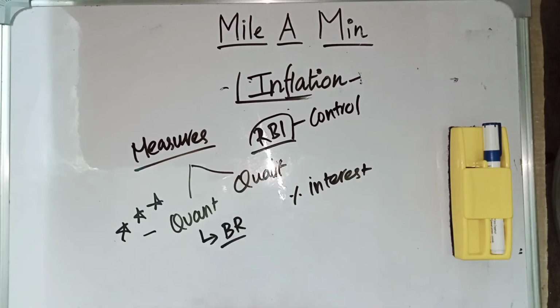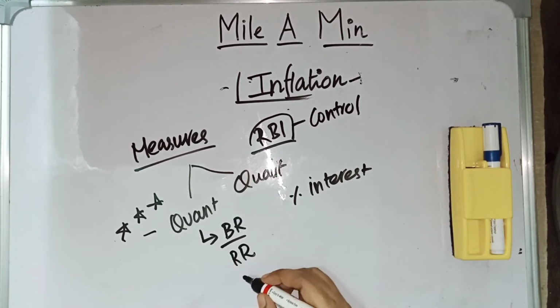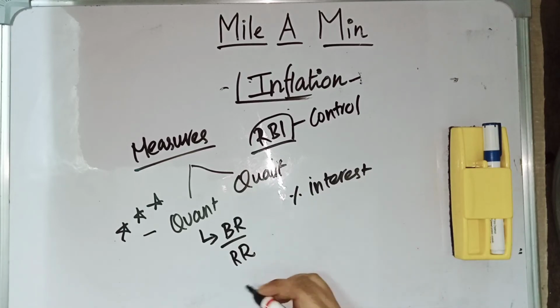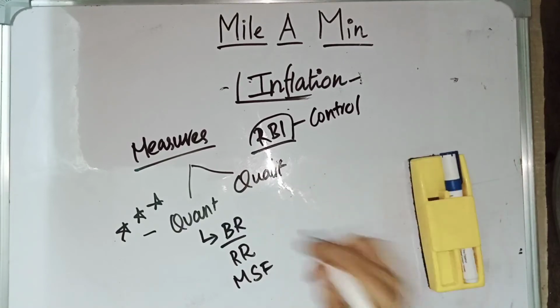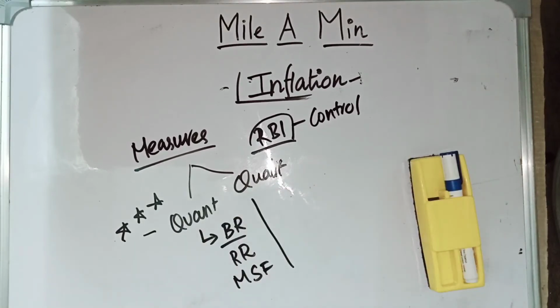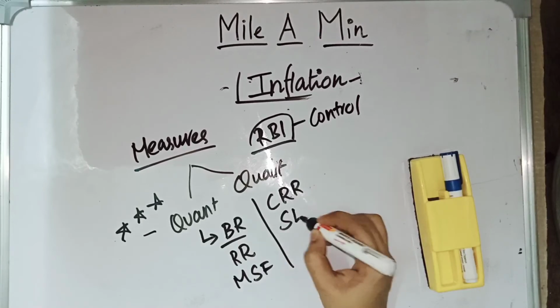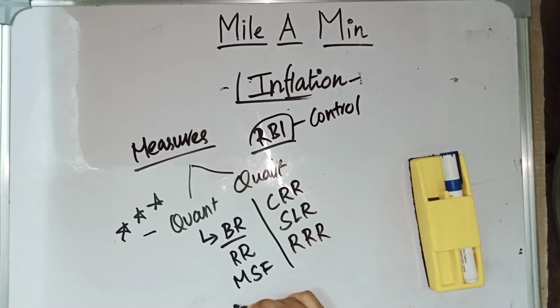If they get a long term loan, then it is called the bank rate. If it is for a short term, then it is called the repo rate. And if they get it overnight without any collateral or security, then it is called the marginal standing facility. There are other things relating to quantitative measures to control inflation. We have cash reserve ratio, statutory liquid ratio, and we also have reverse repo rate. Let us see these things.